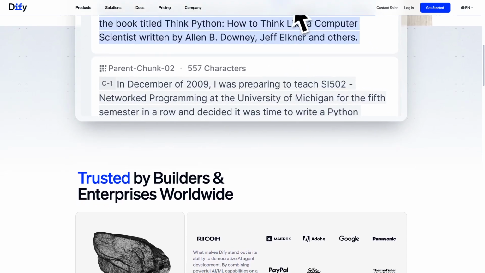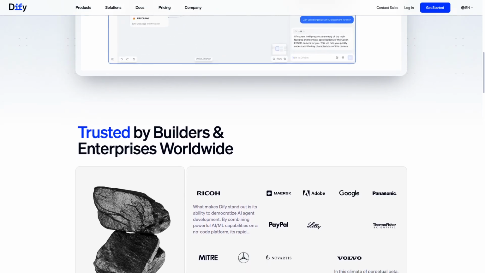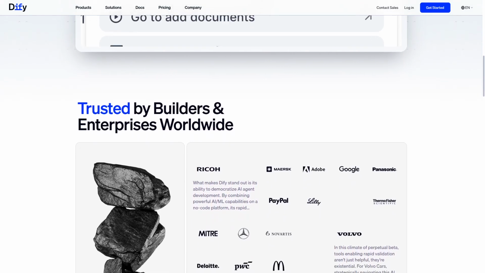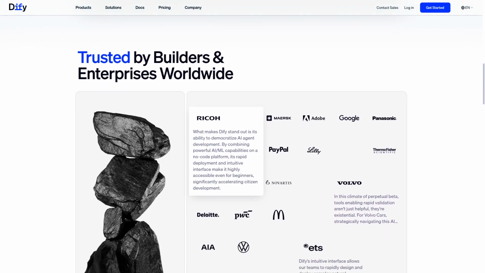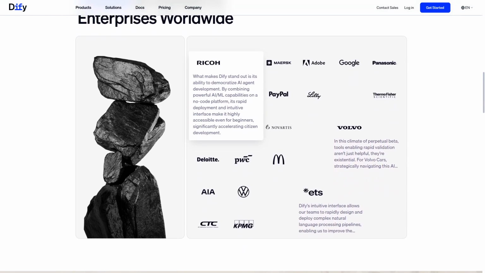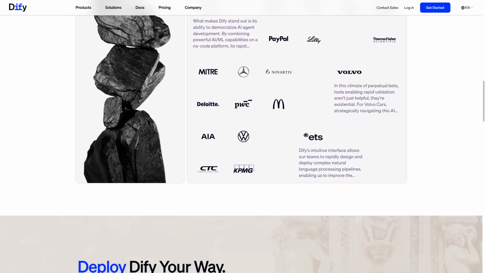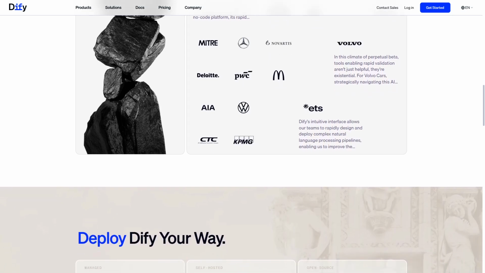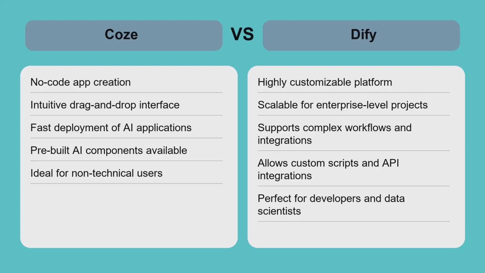Dify is ideal for developers, data scientists, and organizations needing tailored AI applications that can evolve with their business needs. It enables building sophisticated AI-powered apps such as intelligent assistants, analytics dashboards, and automated workflows with precision. In summary, Dify delivers a comprehensive and adaptable platform for users who want full control and scalability in their AI app development. Comparing Coze and Dify highlights a trade-off between ease of use and customization.